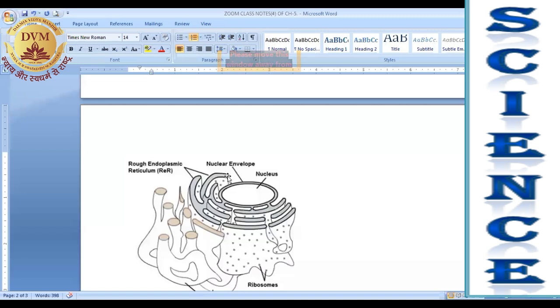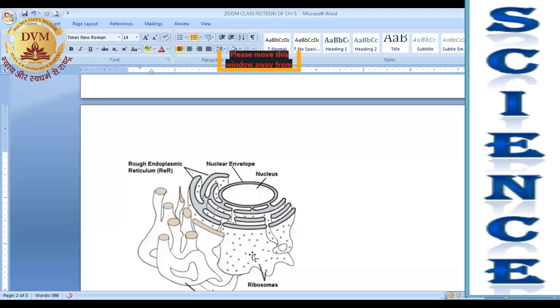And in simple words, we can say that their main function is to store something. They store proteins, they store lipids, right? And they provide internal support to the cytoplasm. They provide ribosomes a surface to attach, right?